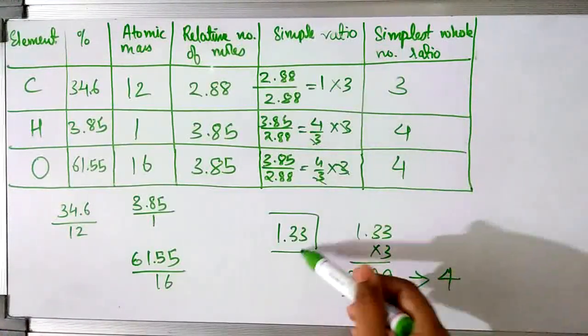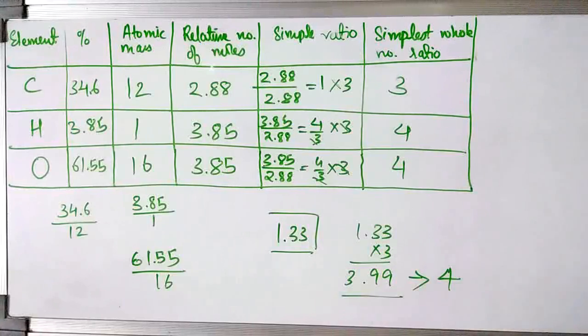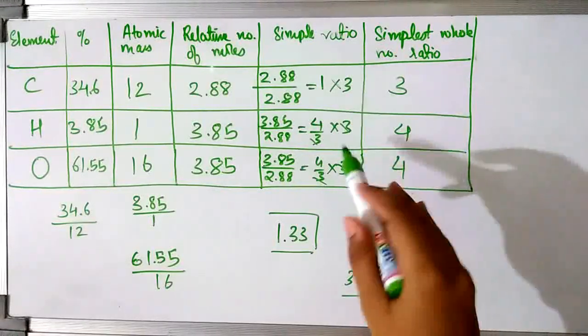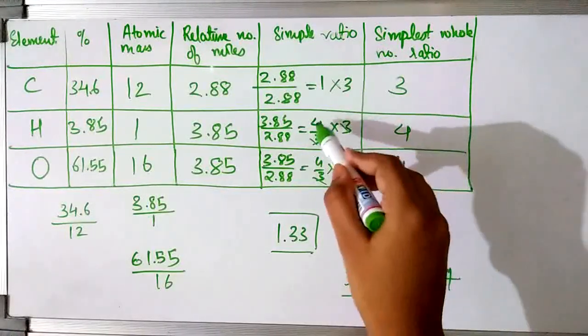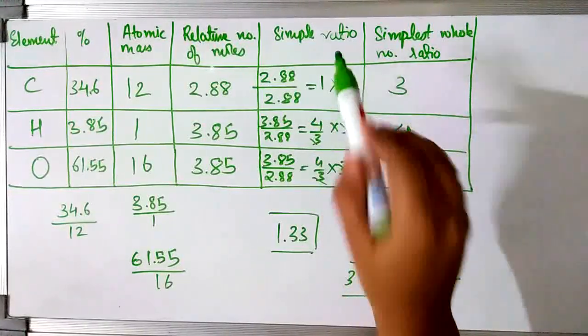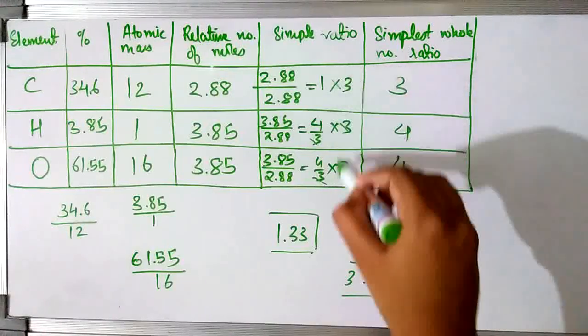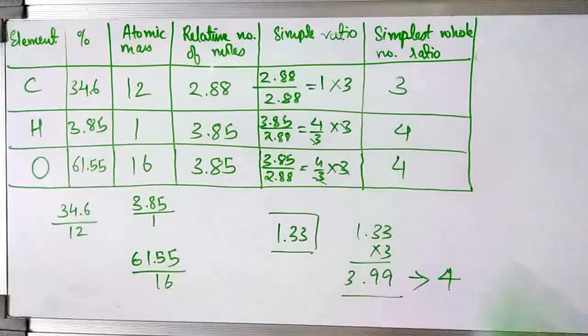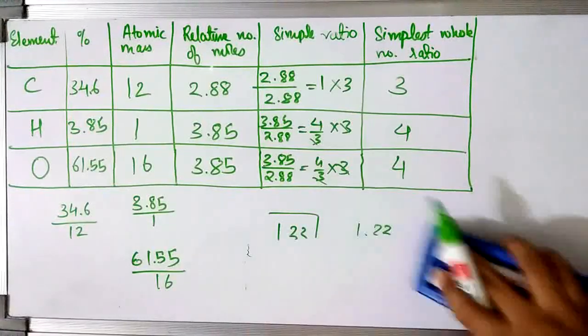Okay, so when you get decimals also, you try to multiply by numbers to get the whole number, or you get a value that you can round off. And when you multiply, you have to multiply all three values so that it is even. It's not that if you have to remove the denominator 3, you multiply only these two and leave this one. No, you have to multiply all three values, along with that one, though it is a whole number. So like that we got our empirical formula.